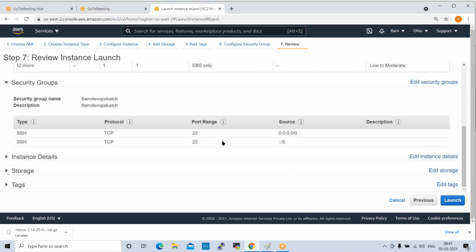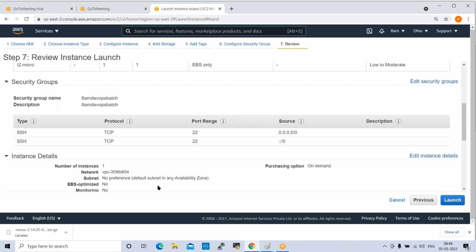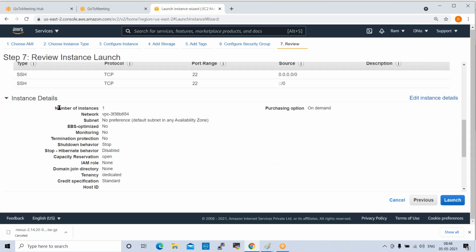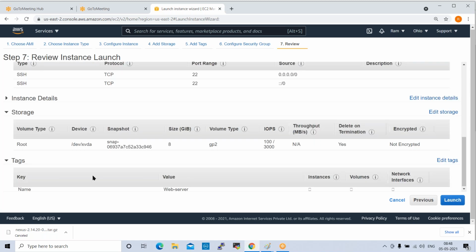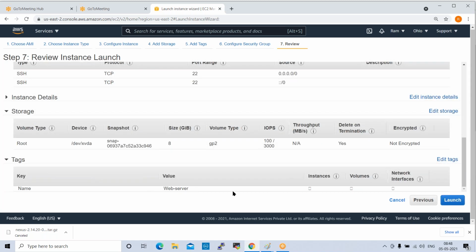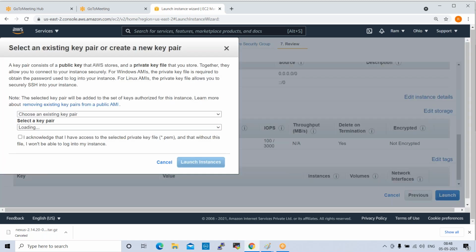Okay, can we review this configuration, whatever configuration you gave? SSH TCP port 22 selected. So the instance details we gave. These are the details. One instance and the default VPC selected here. Okay, the next one is the storage. We selected 8 GB and for tags we gave web server. Okay, we can review the configuration and we can go ahead and create. We can launch the instance here. Click on launch instance.